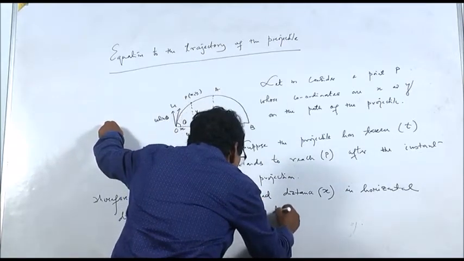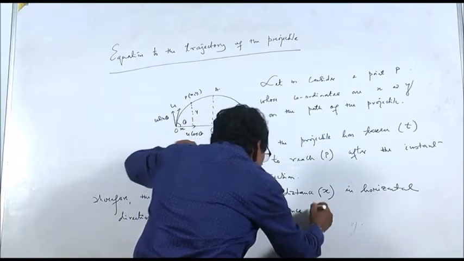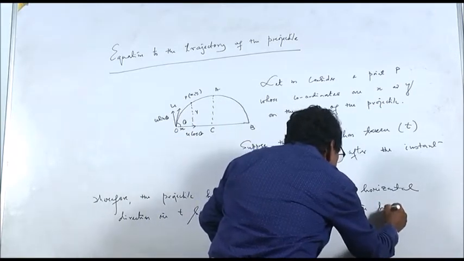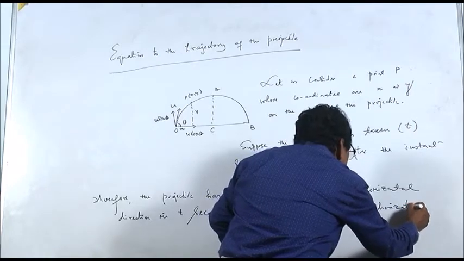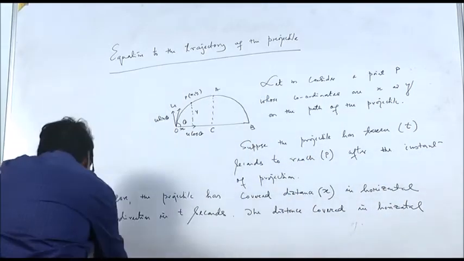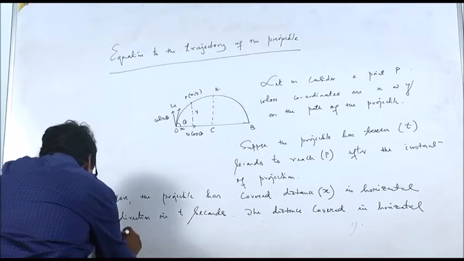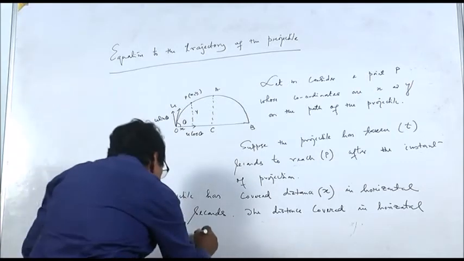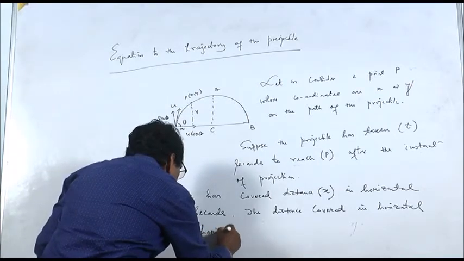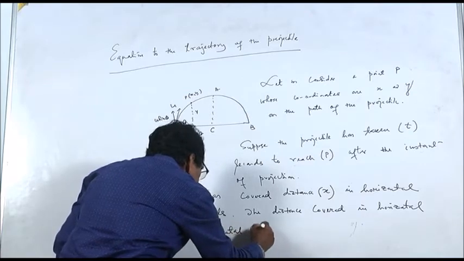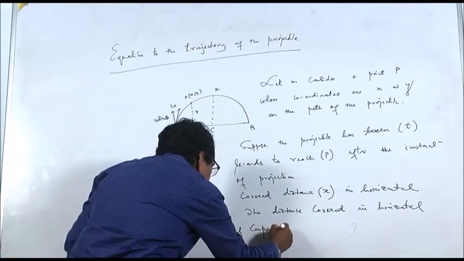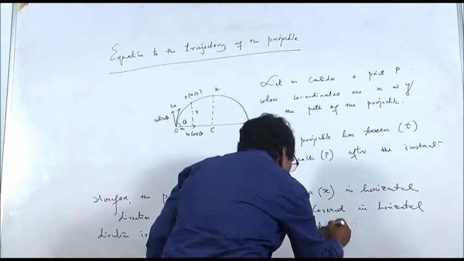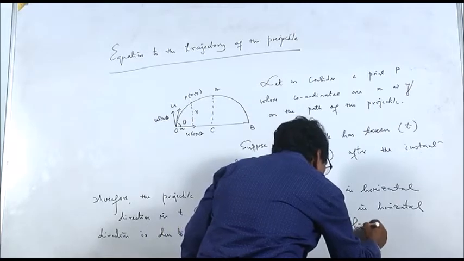The distance covered in the horizontal direction is due to the horizontal component of velocity, which is always constant.